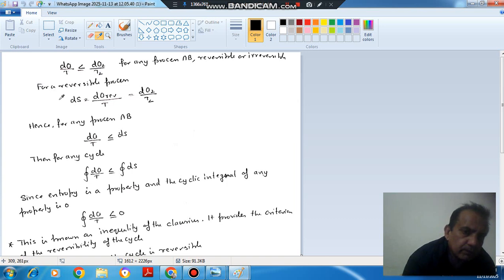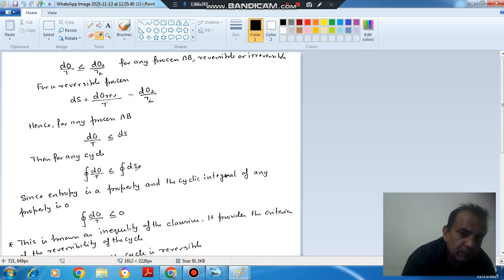So for a reversible process, we know that dS is dQ reversible by T. So here this is reversible, dQ2 by T2 will be equal to dS, so we can put dQ by T less than or equal to dS. This is for a process. If we take the whole cycle, then it will be the cyclic integral of dQ by T, and this will be less than or equal to the cyclic integral of dS.